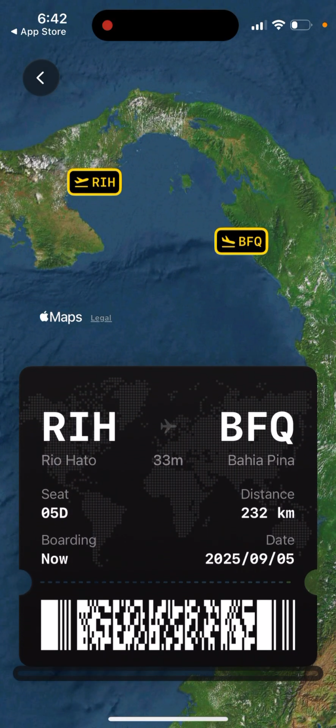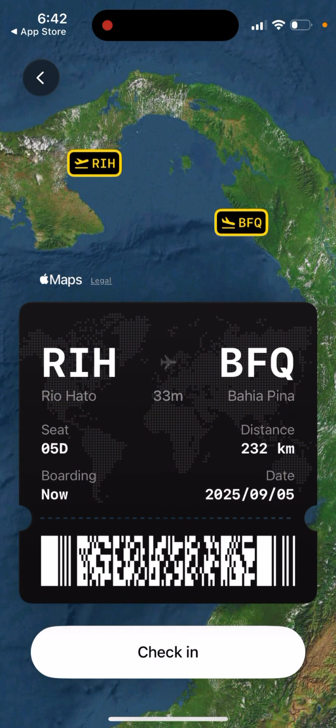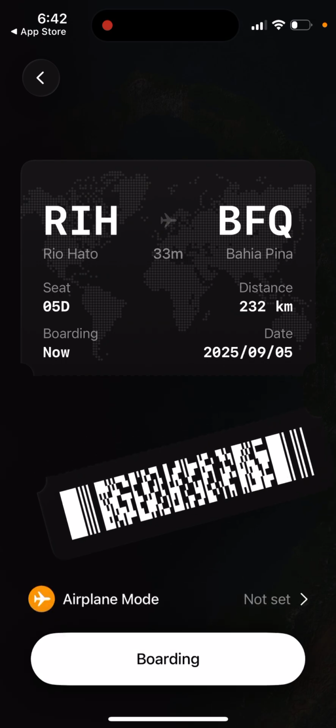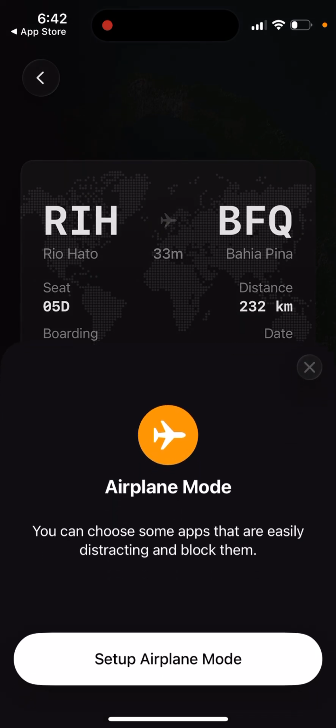So instead of just a boring focus app, you have this, and then you kind of check in, and then your apps can be blocked. And then airplane mode. So you just select some kind of apps which are distracting you. And then just block them during this flight.